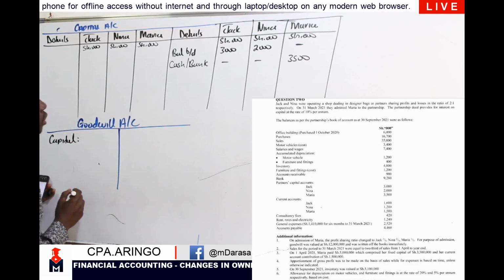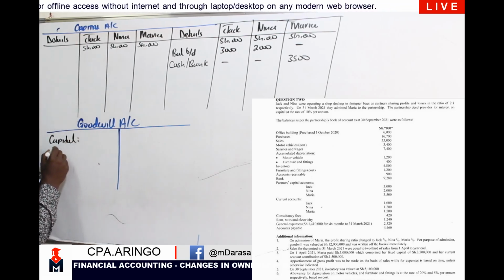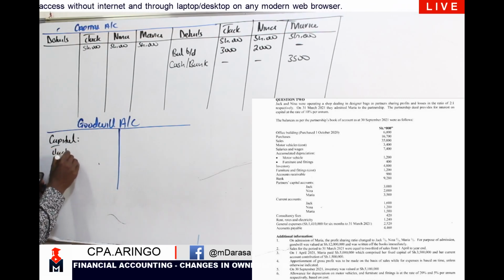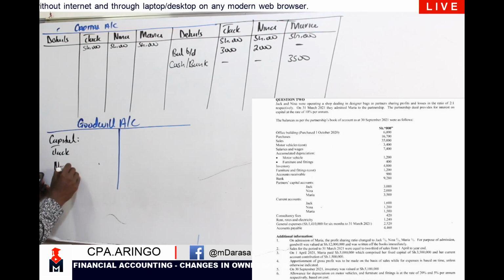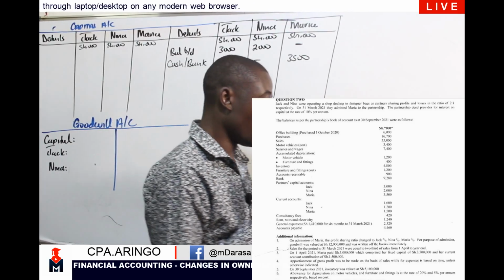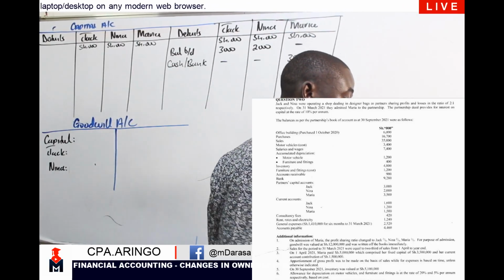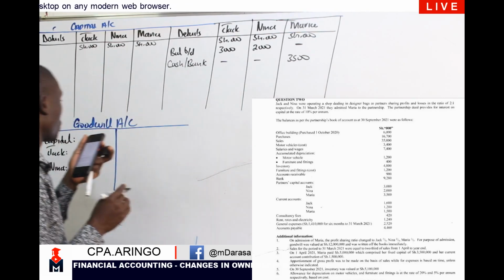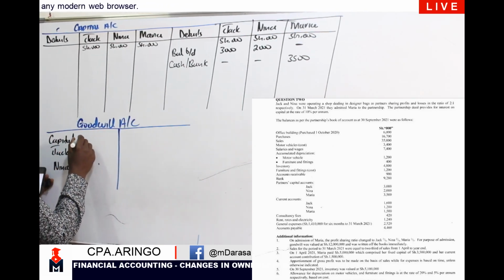Before admission, we are only having two partners, that is Jack and Nina, right? What was their old profit sharing ratio? You are told that they were sharing profit and losses in the ratio of 2:1.